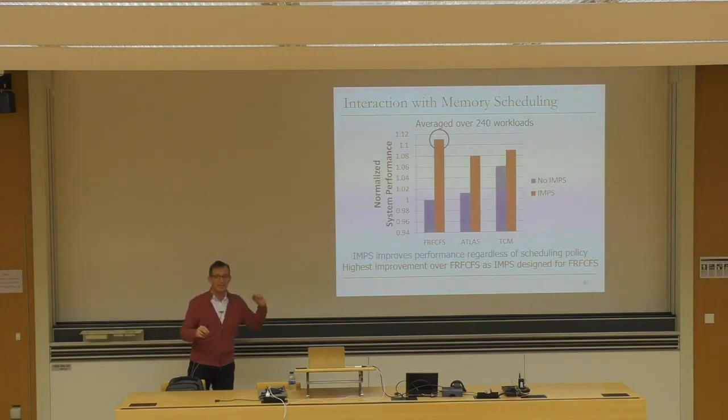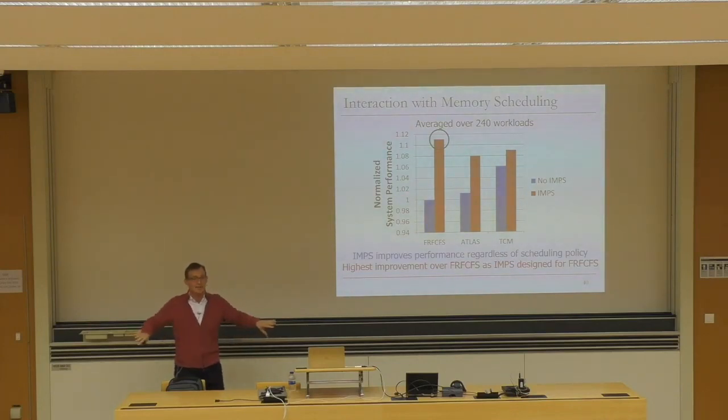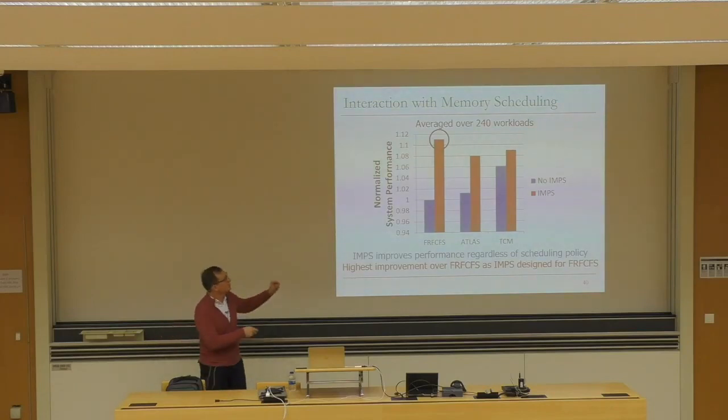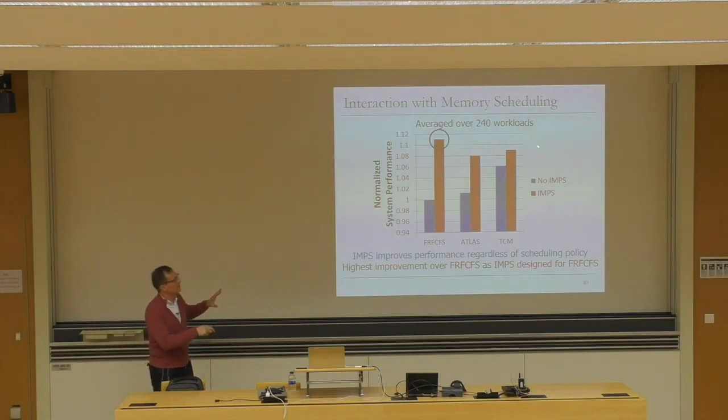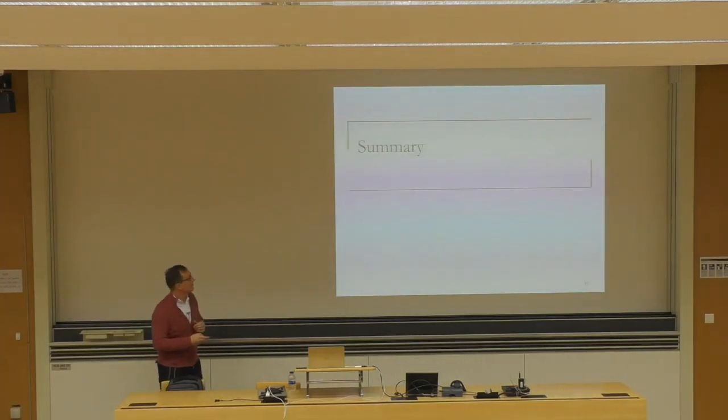It's really taking into account row buffer hit rate as well as memory intensity. If you were designing a memory channel partitioning mechanism for some of the other schedulers, maybe this is not a great fit because some of the other memory schedulers are already eliminating interference that's happening because of row buffer hit rate and intensity. Maybe you need to take into account other considerations to do the channel partitioning on top of these other schedulers. This is actually a very interesting graph, I think. Follow-up work maybe should look at how to do the memory channel partitioning, because memory channel partitioning fundamentally needs to be integrated with the memory scheduling also, in my opinion. So that's the summary.